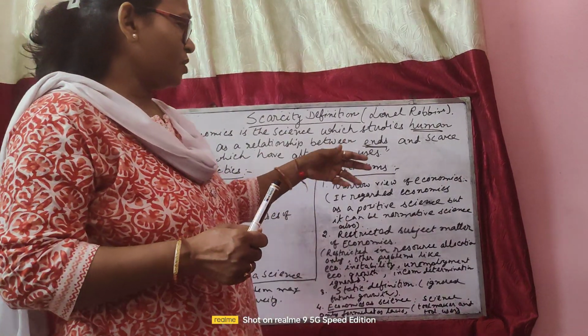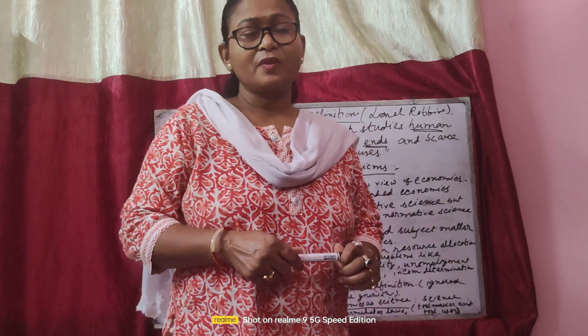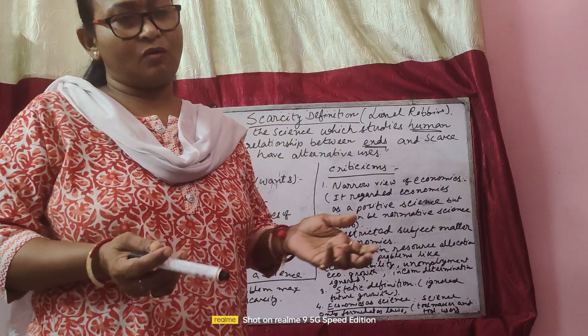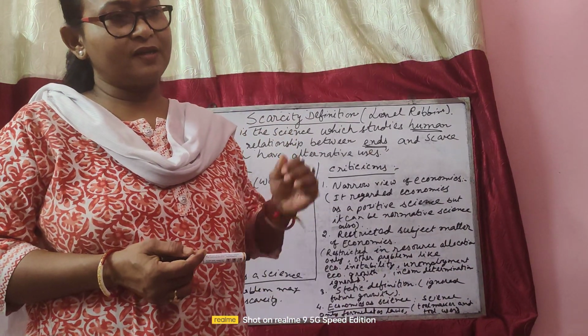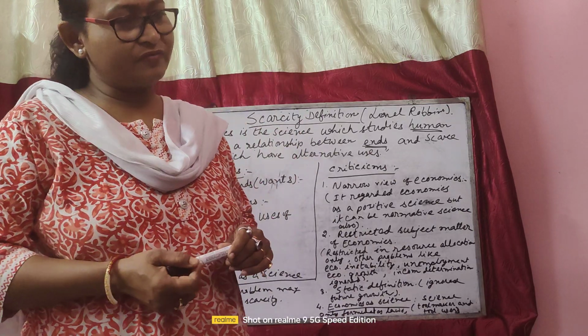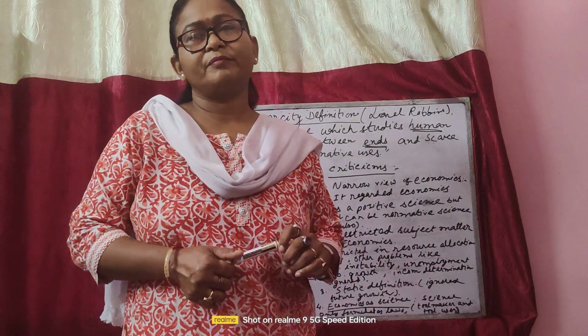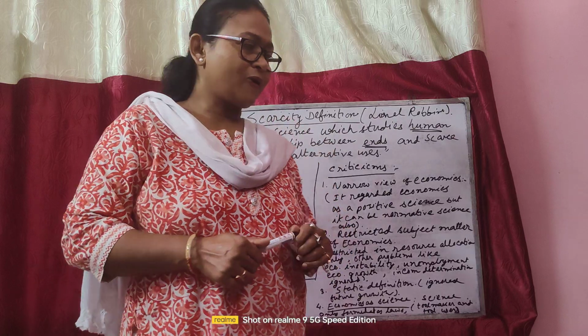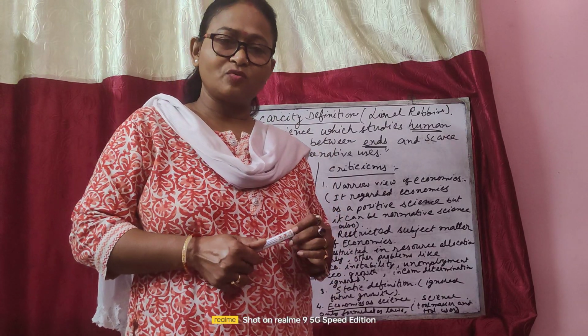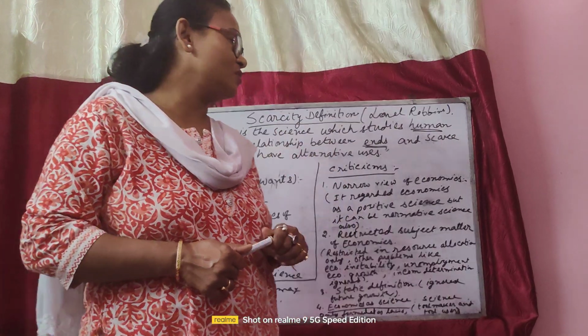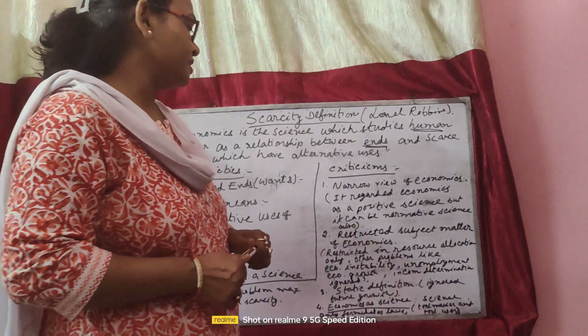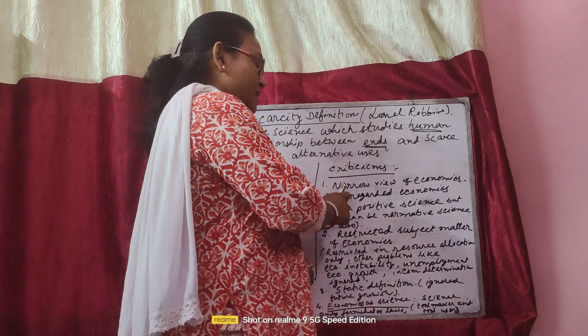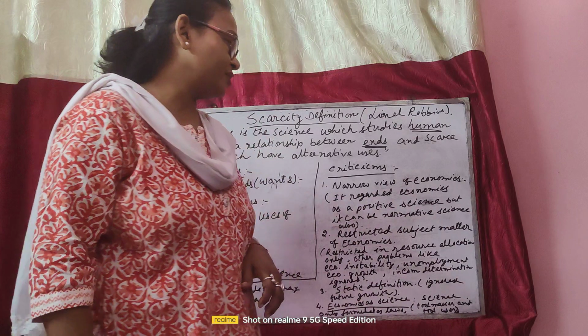Now next we will move to criticism. In other cases we have seen that after a definition, many people criticized the economists, and this definition was also criticized. So the first criticism he faced was the narrow view of economics.